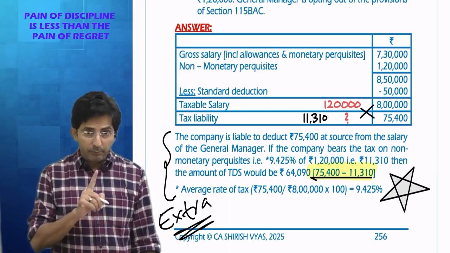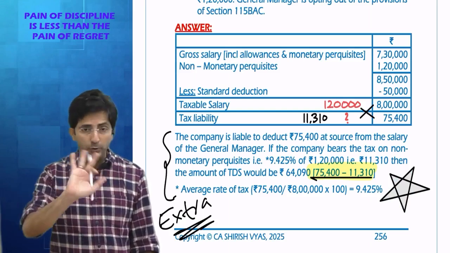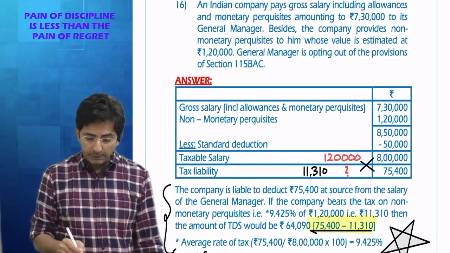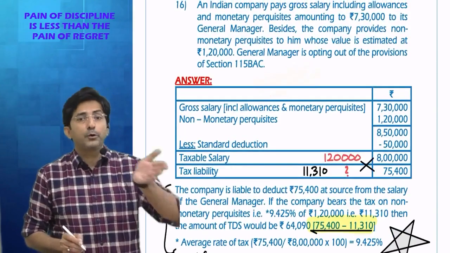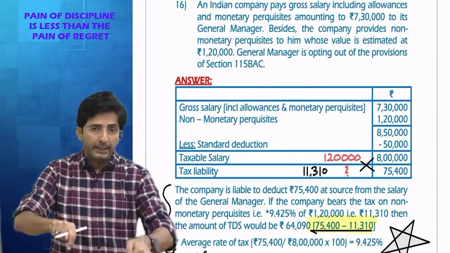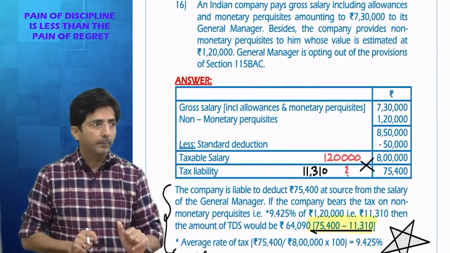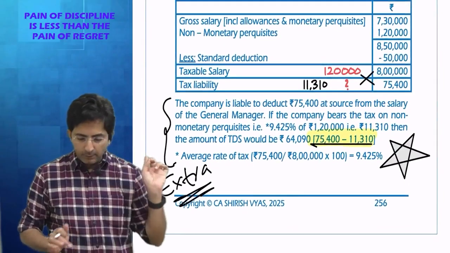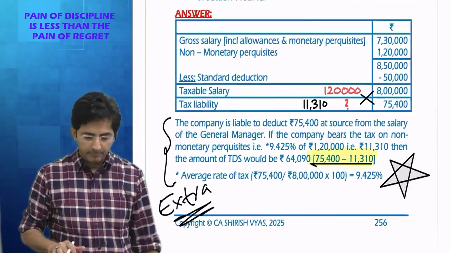But in my question, as it is printed in the book, it was not asked. If I want to ask this question, in the question itself I have to add, what would be your answer if the company agrees to pay the tax of non-monetary perquisite on behalf of the employee? That way they will specifically ask, then your answer will be like this.